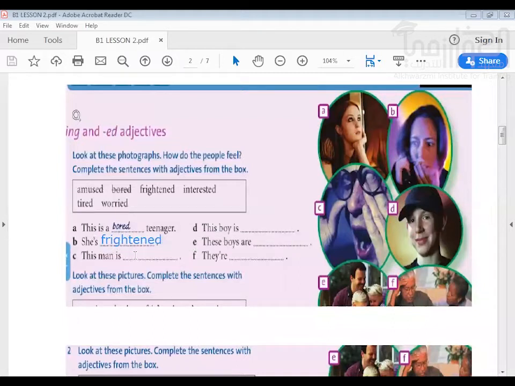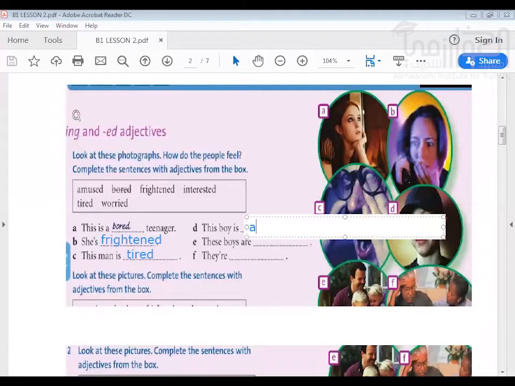And then we have C. Look at the man. So we can see the man is what? He's yawning. So it is what? This man is, yes, tired. And then we have D. D is the boy is what? Amused. Yes. So yes, he's having fun.